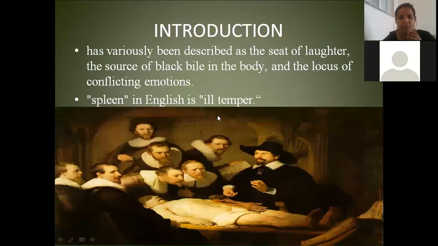Now, a small introduction. Spleen has variously been described as a seat of laughter, source of black bile in the body, a locus of conflicting emotions, before it was discovered exactly what kind of organ it is. In English, the meaning of spleen is ill temper. But it is also a graveyard, a place where the lymphocytes are produced. What we know about spleen now is that it's an organ of immunity.